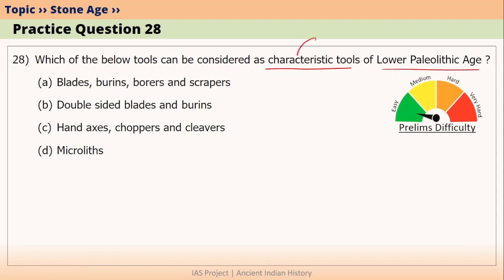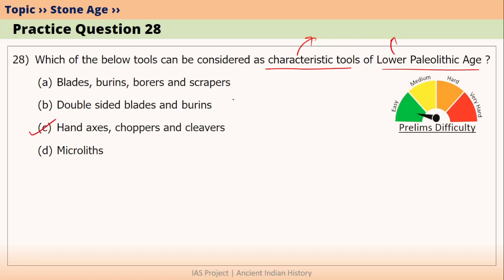The next question is, which of the below tools can be considered as characteristic tools of Lower Paleolithic age? We know characteristic tools means those tools that were most widely used during a period or those that were invented during that period. We know that during Lower Paleolithic age, hand axes, choppers and cleavers were invented. So the answer would be C, hand axes, choppers and cleavers.